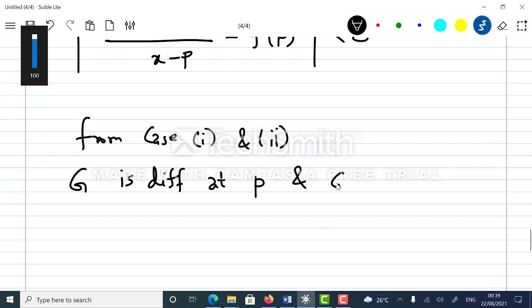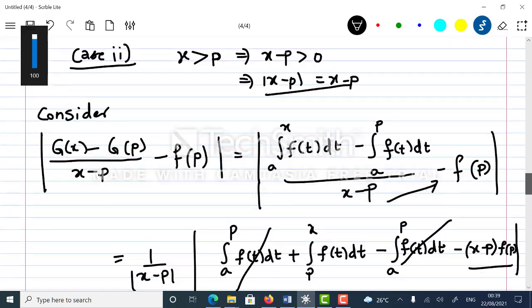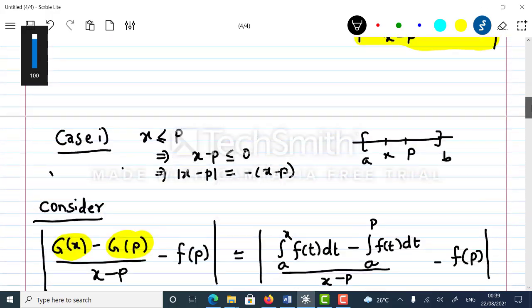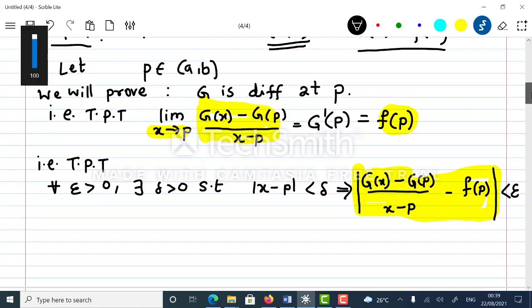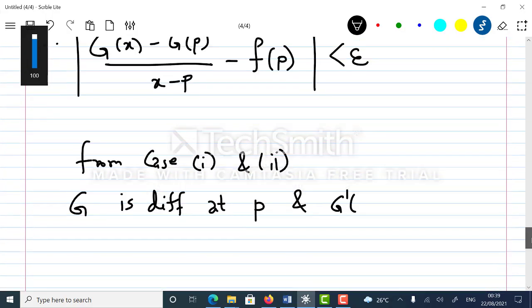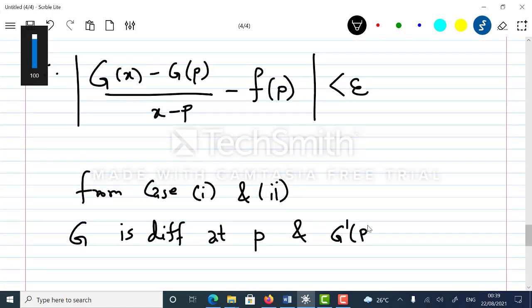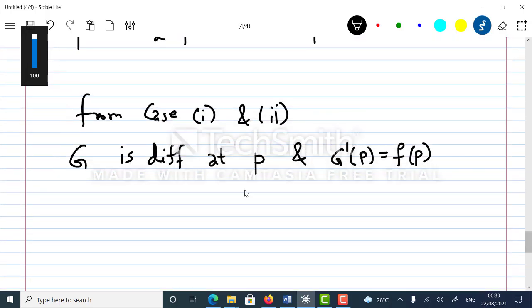And what I have to show is that g dash at p is equal to f of p. But I wanted to show that g is differentiable on the open interval a comma b. So p, which we have chosen, is an arbitrary point.